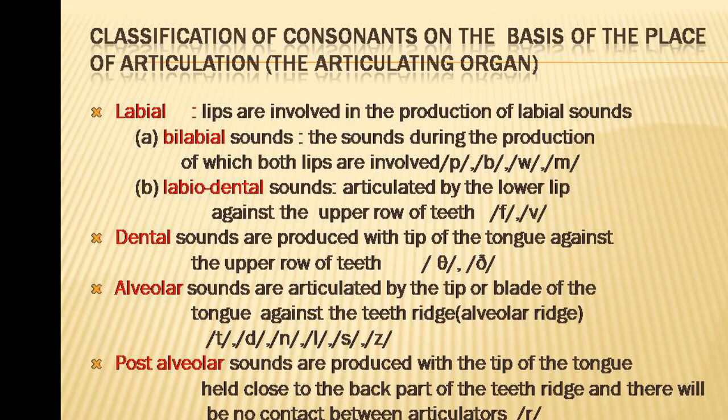These sounds are known as alveolar sounds: t, d, n, l, s, z. You can easily understand that while producing these sounds, the tip or blade of the tongue is touching the alveolar ridge, which is just behind the front row of teeth on the roof of the mouth.